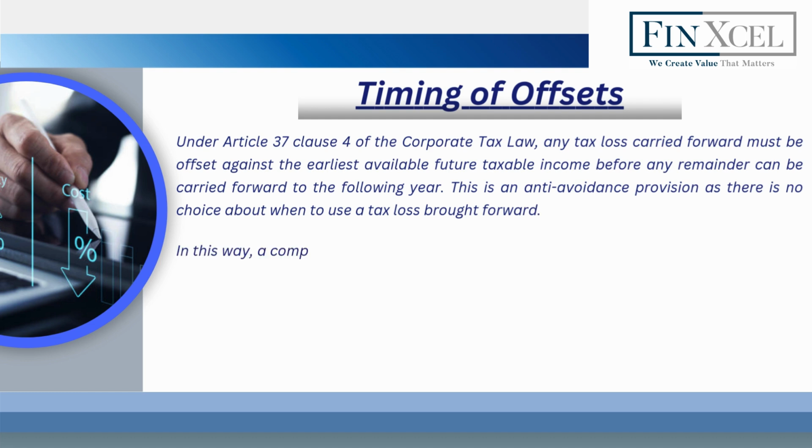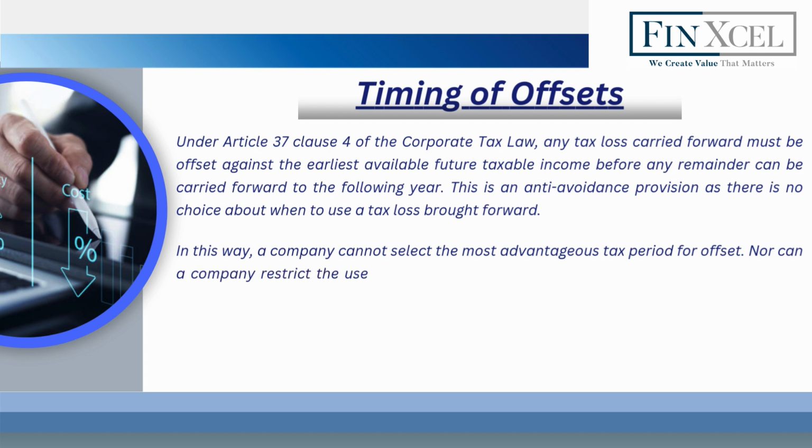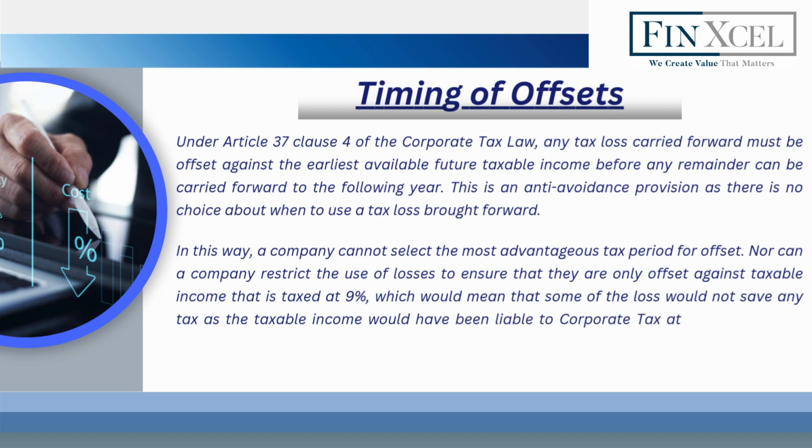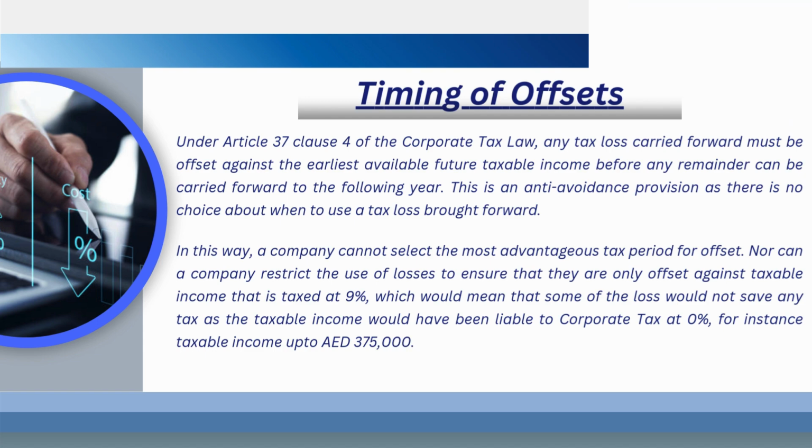In this way, a company cannot select the most advantageous tax period for offset, nor can a company restrict the use of losses to ensure that they are only offset against taxable income that is taxed at 9%, which would mean that some of the loss would not save any tax as the taxable income would have been liable to corporate tax at 0%, for instance taxable income up to AED 375,000.